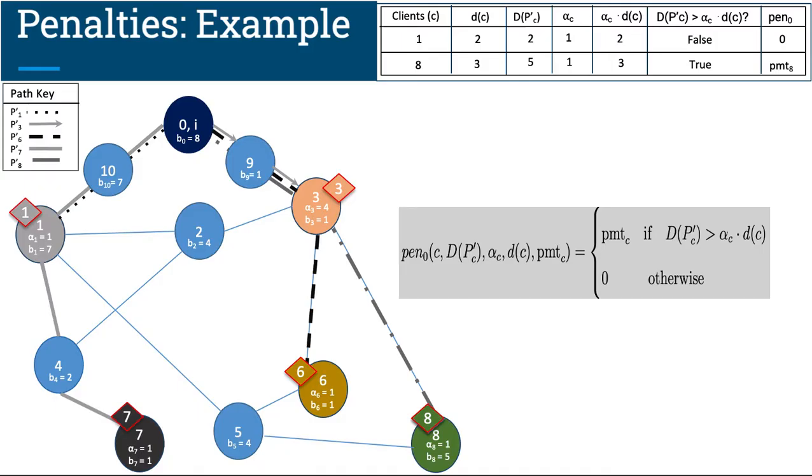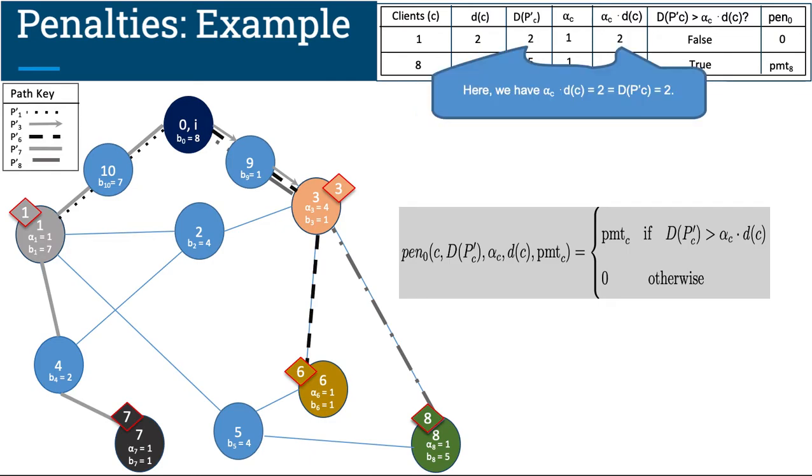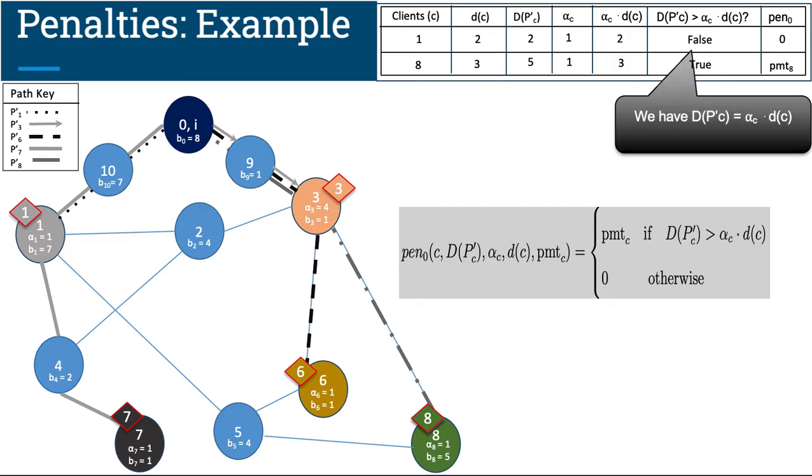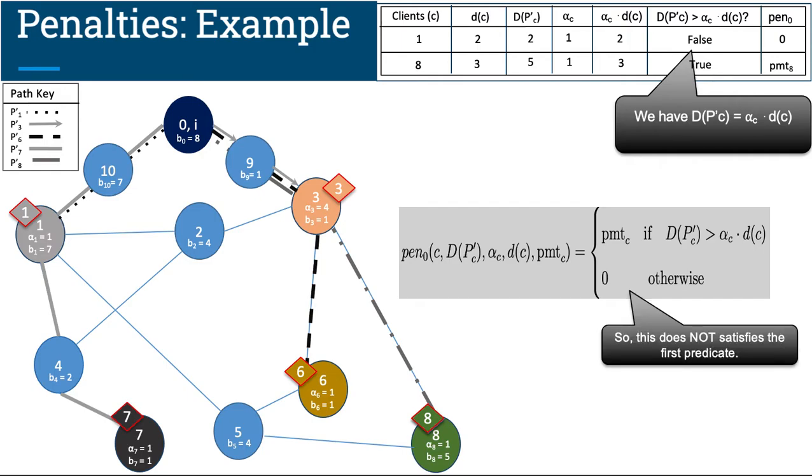Again, we take the same example from the revenue examples to discuss penalties. We'll again start with client 1. Client 1 has its routing delay capital D P dash of 1 equal to 2. And we know that the minimum path delay little d of 1 is 2 as well. The tolerance threshold for client 1, alpha 1, is equal to 1. Now the routing delay capital D P dash of 1 equals 2, which is again 2 times 1, or the minimum delay little d of 1 times the tolerance threshold alpha 1. So we have capital D P dash of 1 equal to alpha 1 times little d of 1. And now if we look down the definition of penalties, the predicate is false and the penalty amount from client 1 is equal to 0.